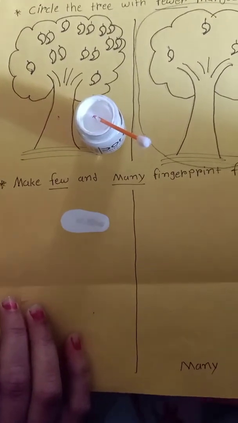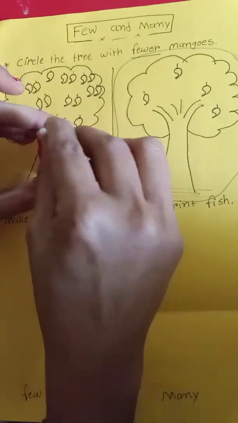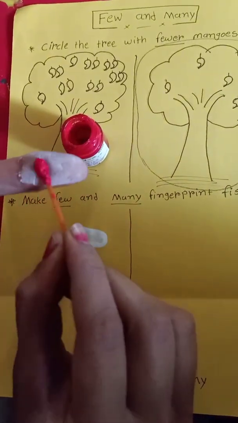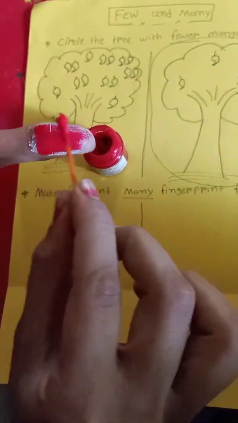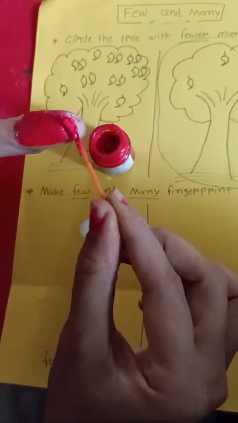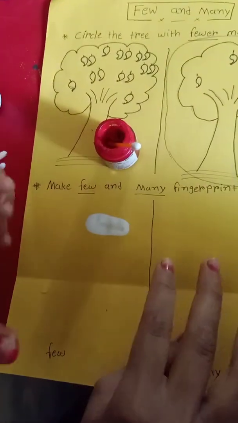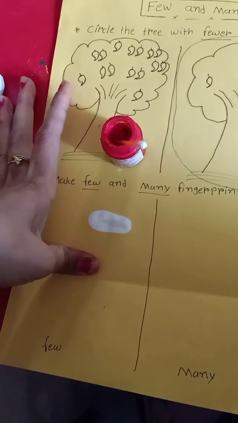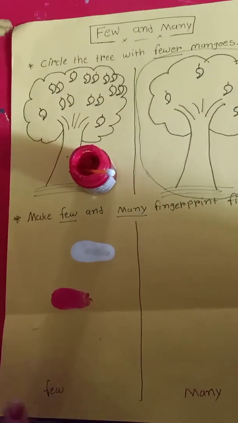And then I take peach color, and pour on the stick and color on my thumb. And then print here. Okay. Next.